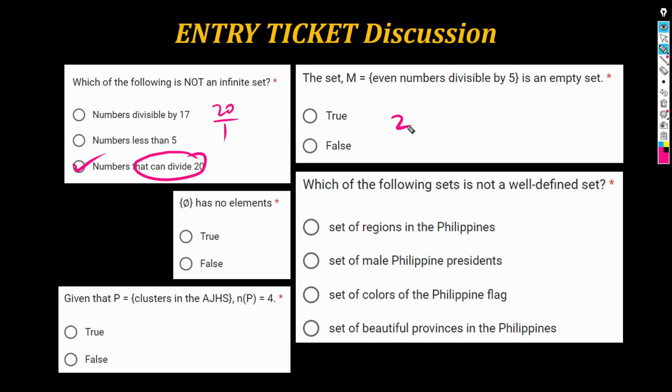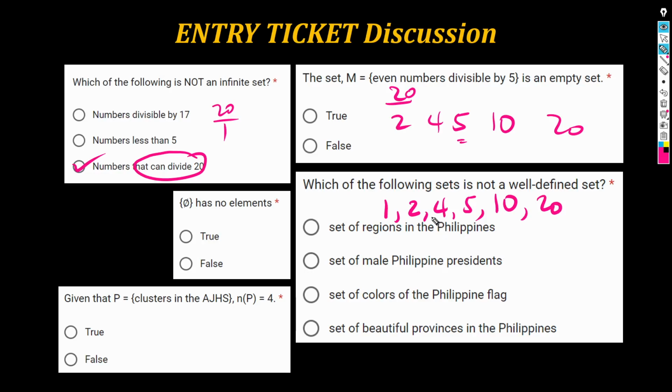2 also divides 20. Right? 20 over 2 is also a whole number. What else? 5. Actually, 4 first. There, 4. 4 also divides 20. So does 5. So does 10. And so does 20. So these numbers, let's collect them: 1, 2, 4, 5, 10, and 20.